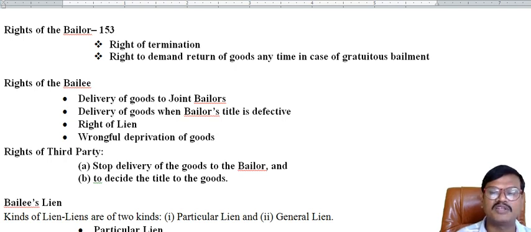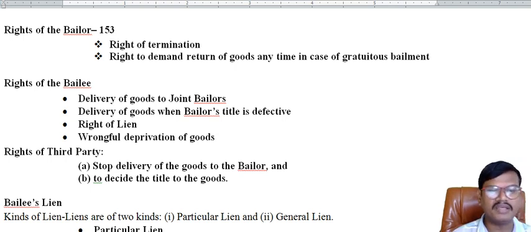In case of gratuitous bailment, that means bailment without reward, for free of cost, the bailor can get back his goods even before the stated purpose or even before the stated time. But we have to remember one thing: he has to compensate the bailee if the bailee has suffered any loss due to this gratuitous bailment being terminated prematurely, that means before the stipulated time.